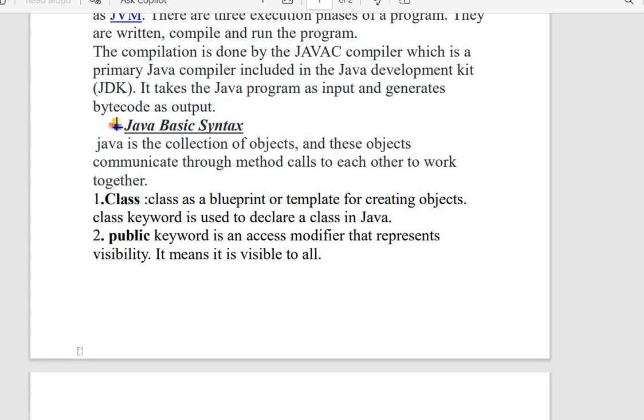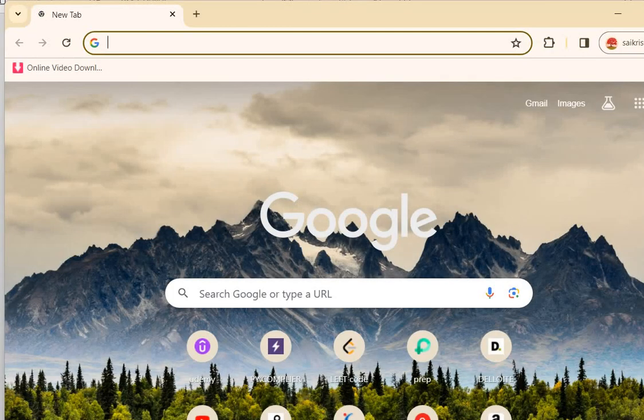Basically, Java basic syntax. I'm going to show this theory later. Now I'm going to show what syntax is by using a compiler.